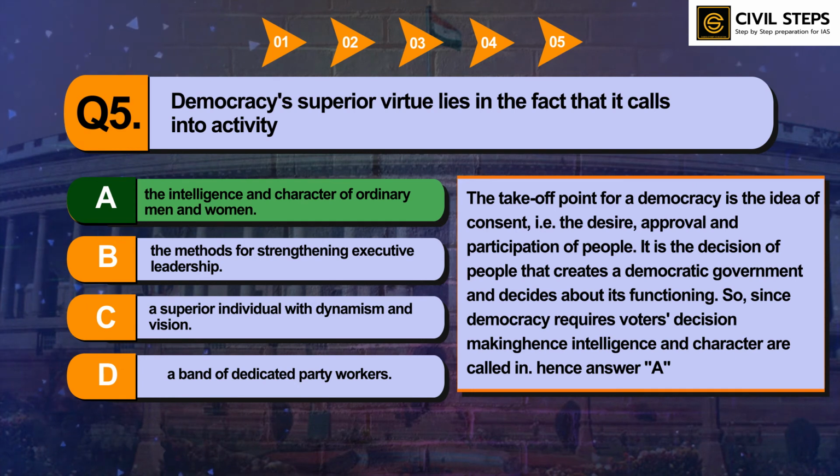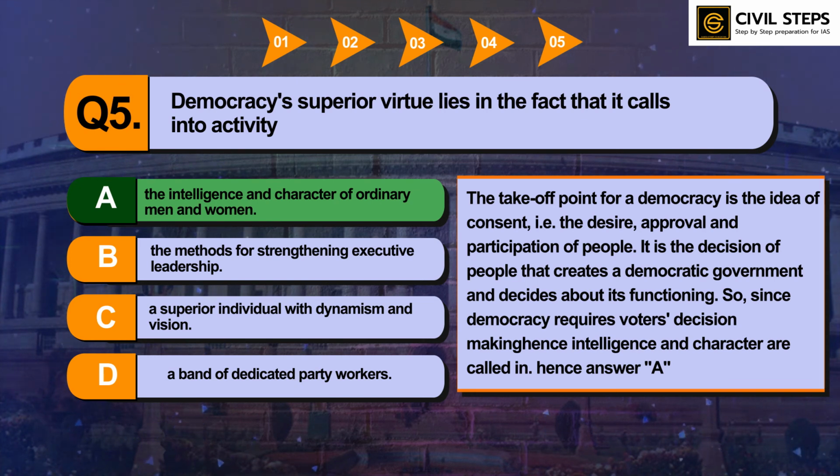It is the decision of people that creates a democratic government and decides about its functioning. So, since democracy requires voters' decision making, hence intelligence and character are called in. So, hence answer A is the right option.